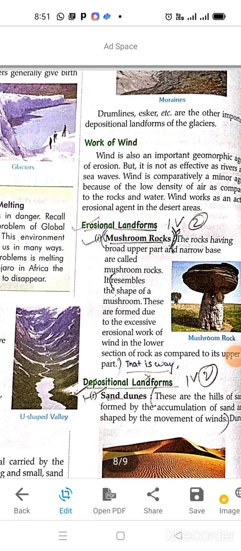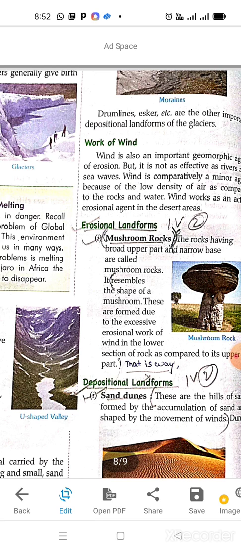So, wind is an important geomorphic agent of erosion, but it is not as effective as river and sea waves. Wind is comparatively a minor agent because of the low density of air as compared to the rocks and water. Wind works as an active erosional agent in the desert area. So it erodes, but wind is not as powerful as sea waves or rivers.